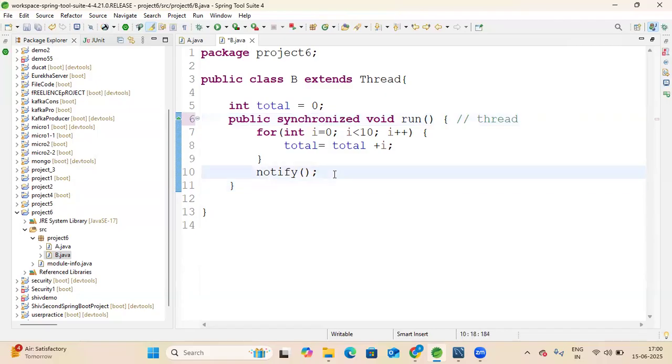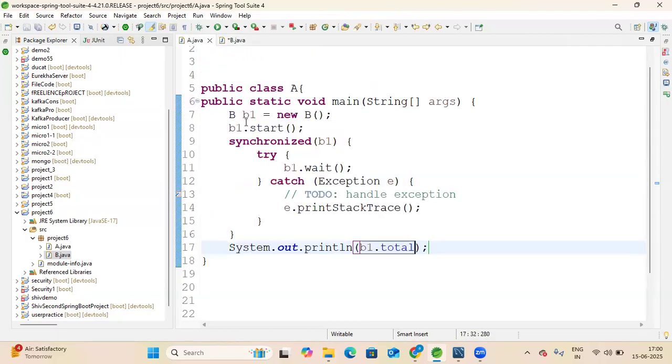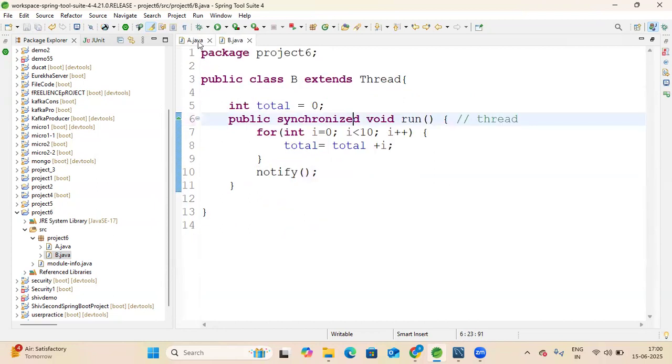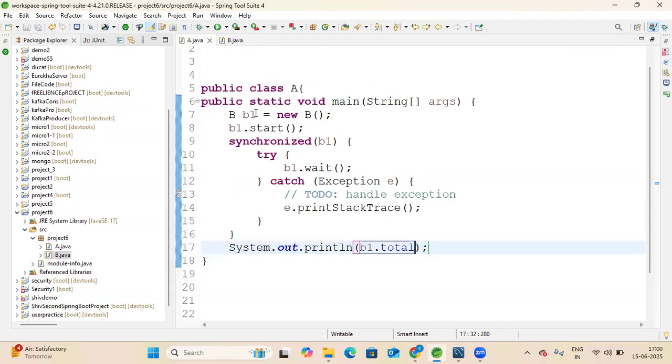The notify will notify the others. Synchronized basically helps us to control the access of multiple threads to shared resources. This is the other class's main method. I have created the object of class B. Then B1 dot start basically starts the thread. This is a synchronized block where I have passed the B1 reference variable.